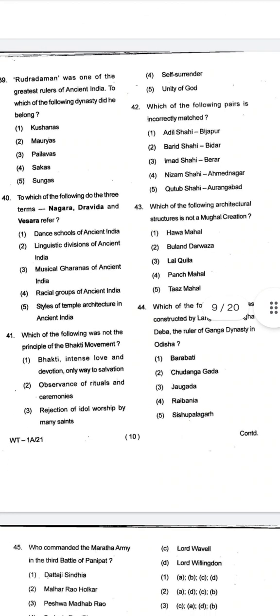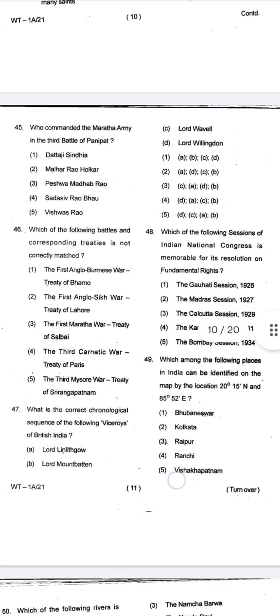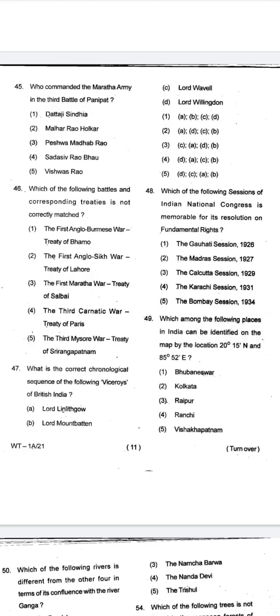As you can see, question number 41: which of the following was not the principle of Bhakti movement? Now again, a question from history subject, which is part of GK subject. Let's move further. Then, which one of the following battles and corresponding treaties is not correctly matched?